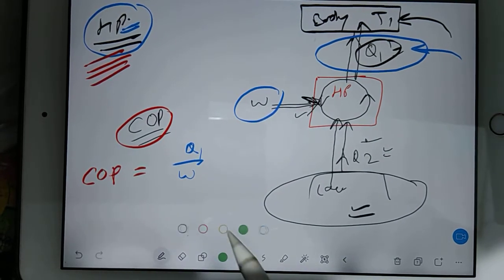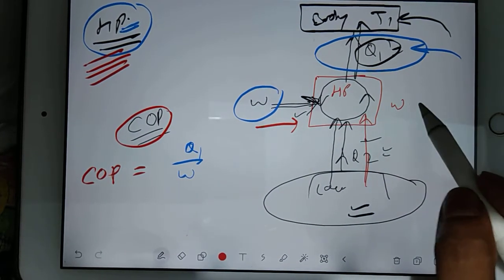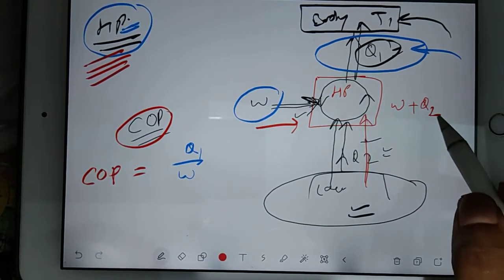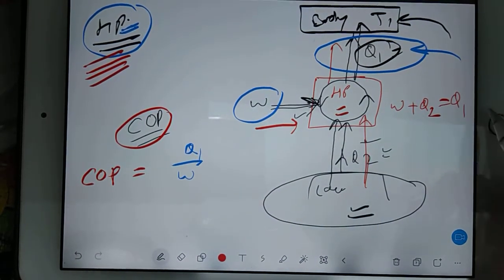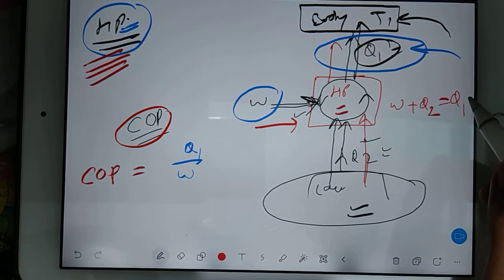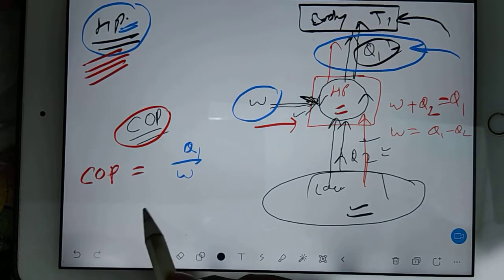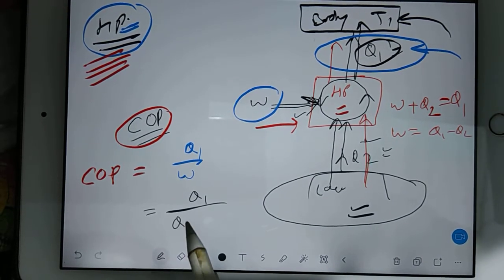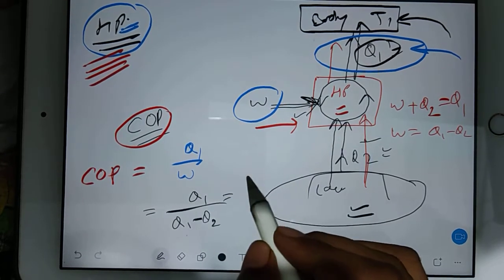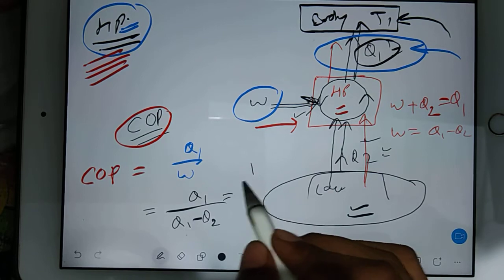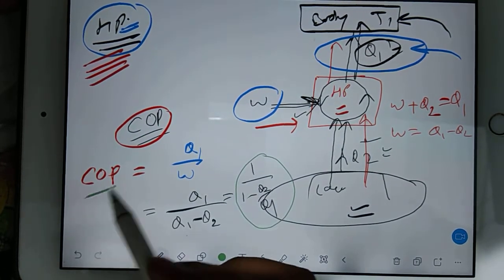Again you can see here how many people are coming. W and Q2, these two together, are entering into the engine, and the engine is giving you Q1. So again you got almost the same equation. W is equal to Q1 minus Q2. So this time you can replace it with Q1 divided by Q1 minus Q2. And one more thing you can do, you can divide by Q1, so 1 by 1 minus Q2 by Q1. So this is your equation for the coefficient of performance.